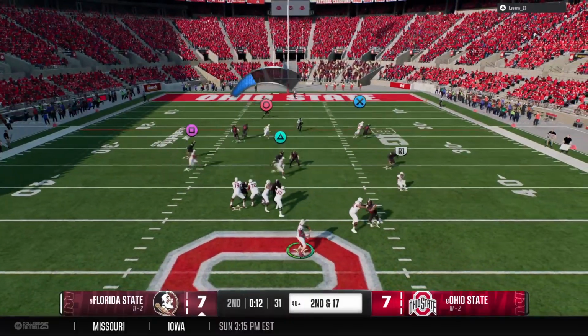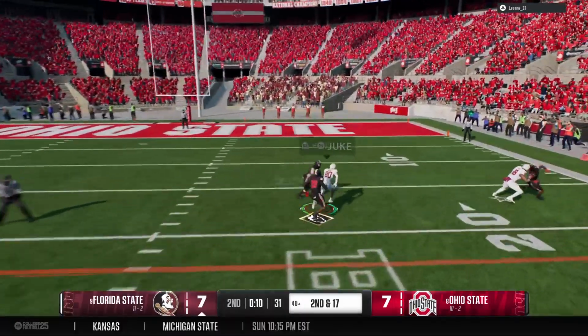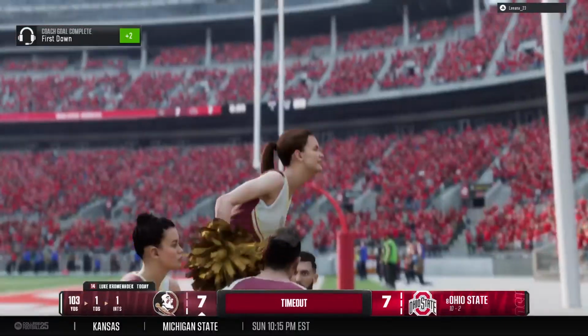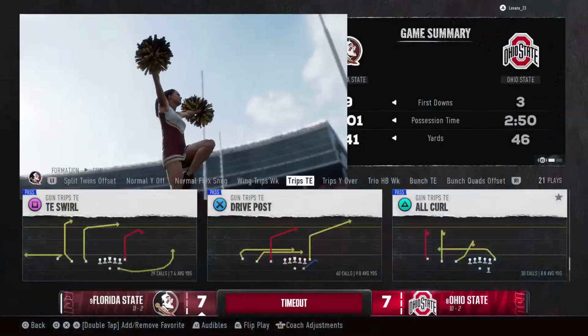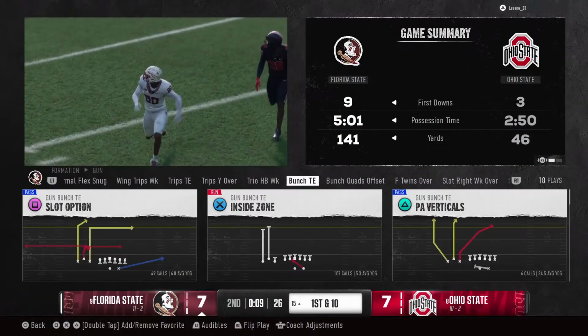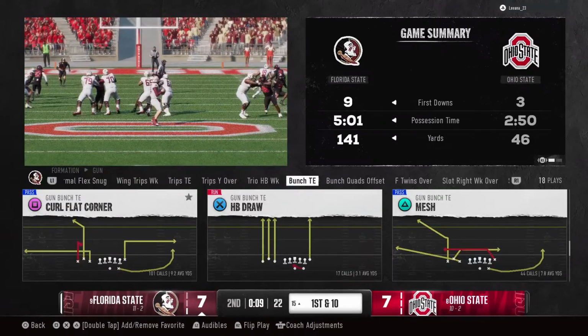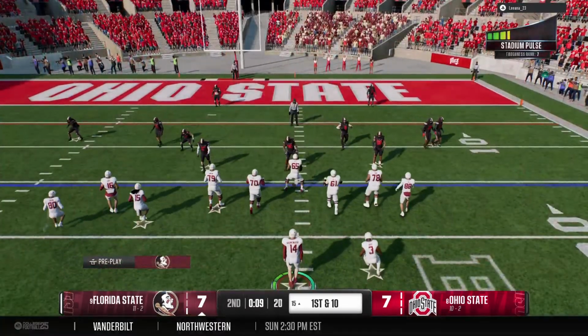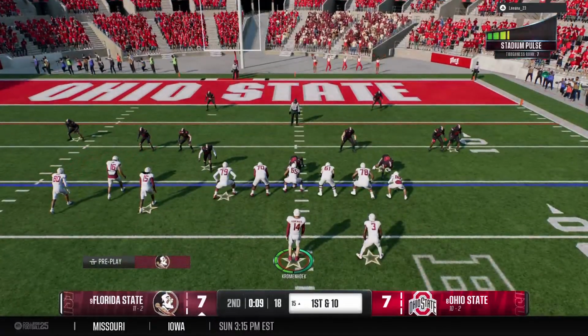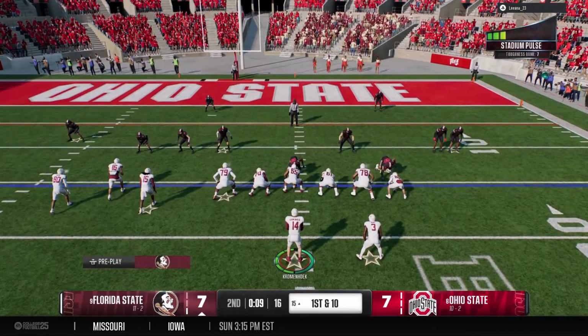Second and long. Fires it to the wideout. There's a wide-open receiver, complete. So a timeout is called to talk strategy. Maybe time for one or two more plays before halftime. So the offense takes the field in the final seconds of the half. Chance for just a couple more plays.